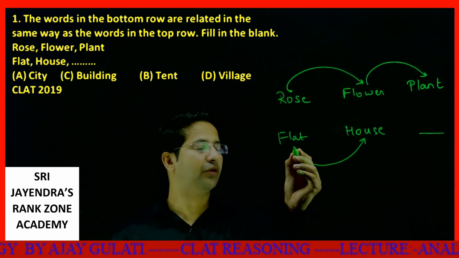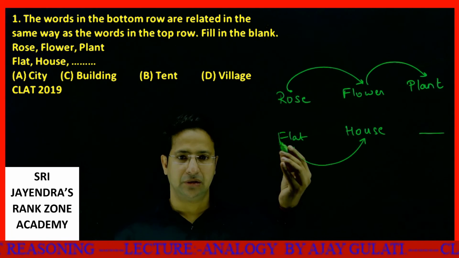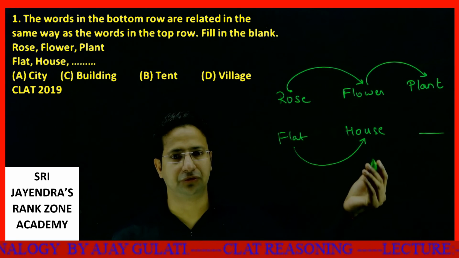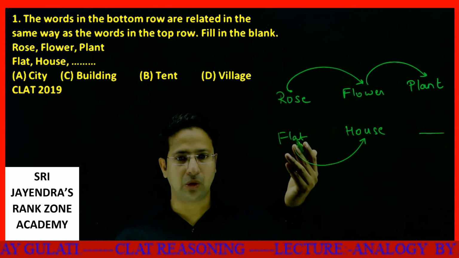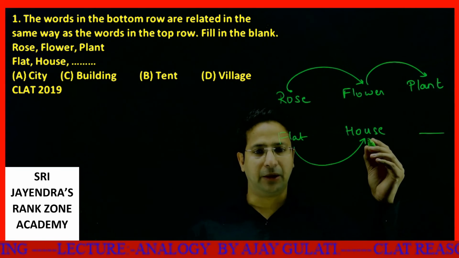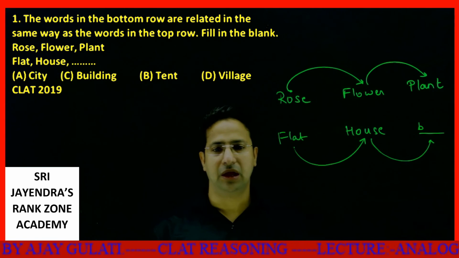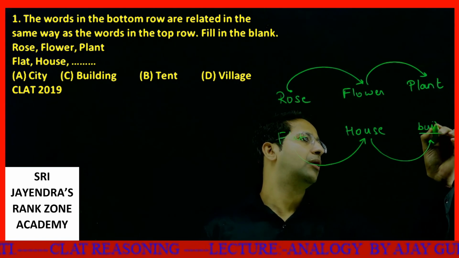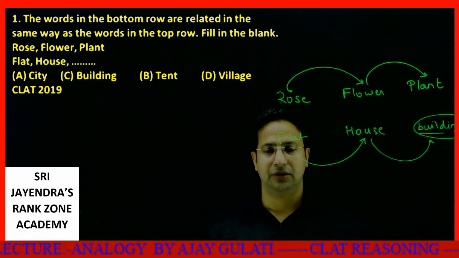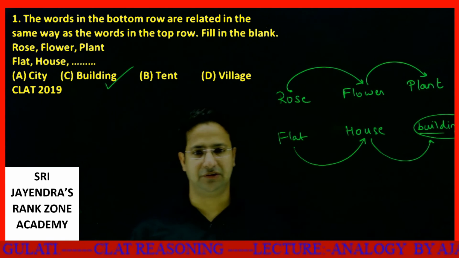Either it could be flat or it could be koti also. It could be a slum also. Slum is also a house. It could be a chawl also. Chawl is also a house that way. It could be a bungalow also. Bungalow is also a part of house. So flat is a part of house. Then house is a part of a building. So my answer is building. Option number C is your answer, my dear students.